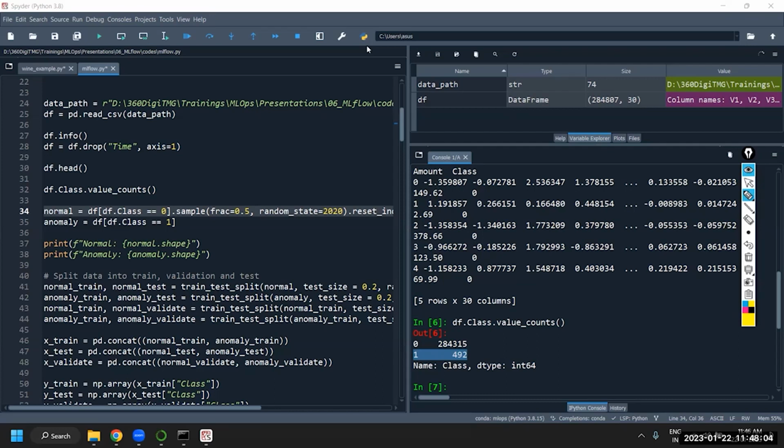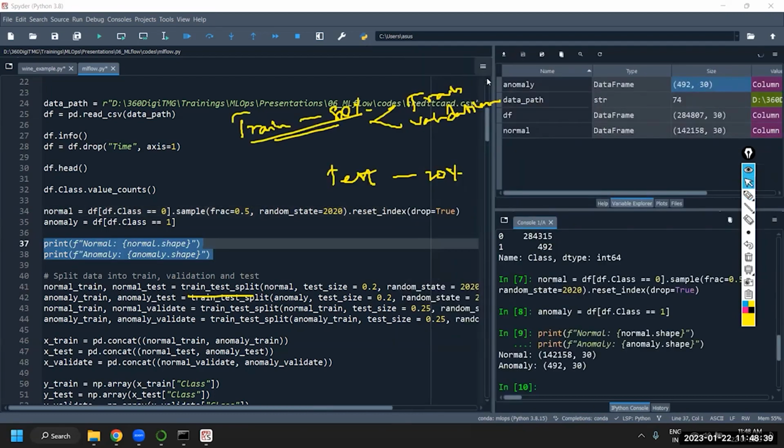Next, I'm partitioning my data set into three parts. One is the train, the other one is the validation data. So first I'll do train test. Using train test, I'll say train and test. This is 20% of overall data, and this is 80% of the overall data. Now this training data set is further split into train and validation. So I'll have data set 1, data set 2, data set 3.